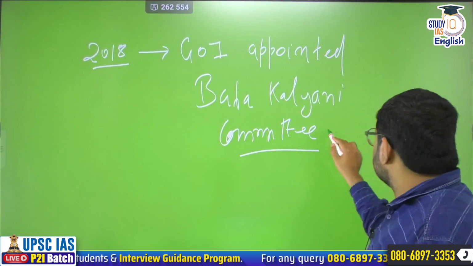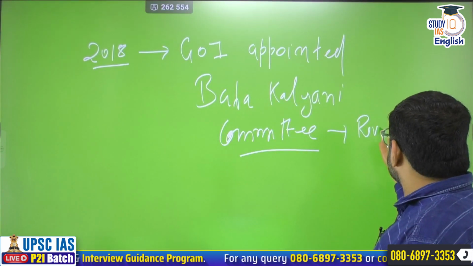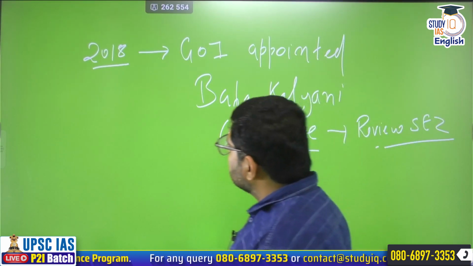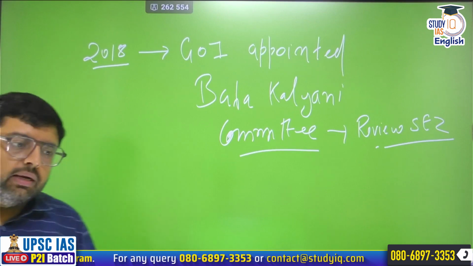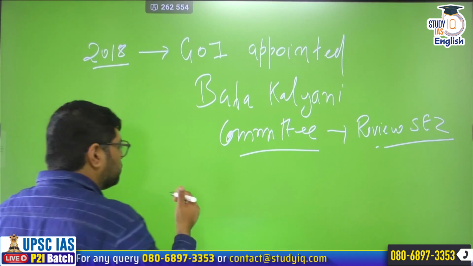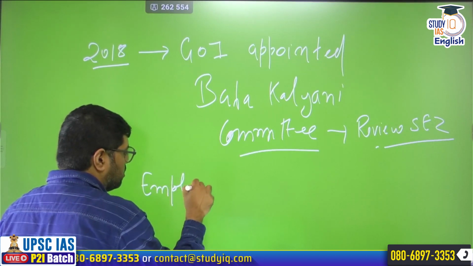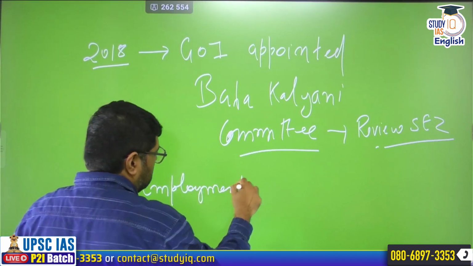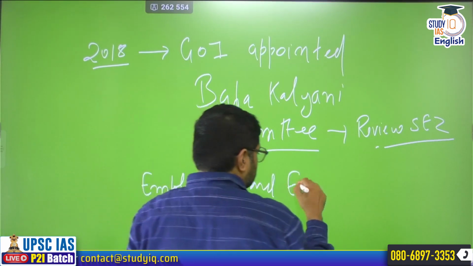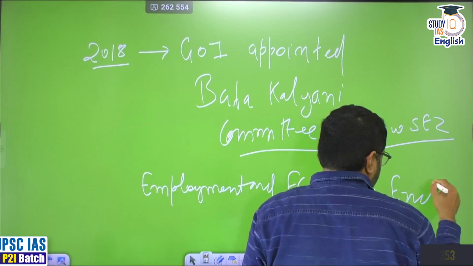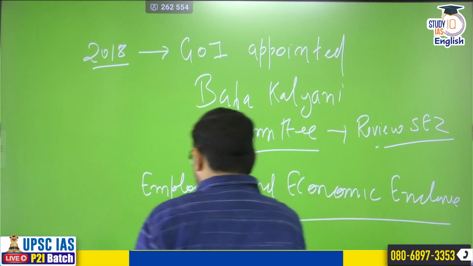Clear? So ultimately the objective is to review SEZ. Now the Baba Kalyani Committee recommended that the name of SEZ should be changed and it should be regarded as Employment and Economic Enclave. So this is what he regarded.